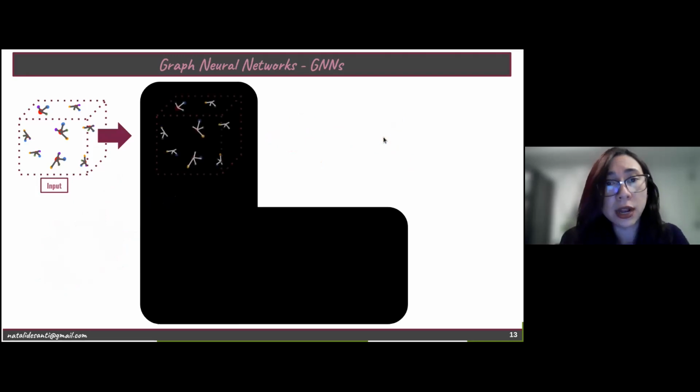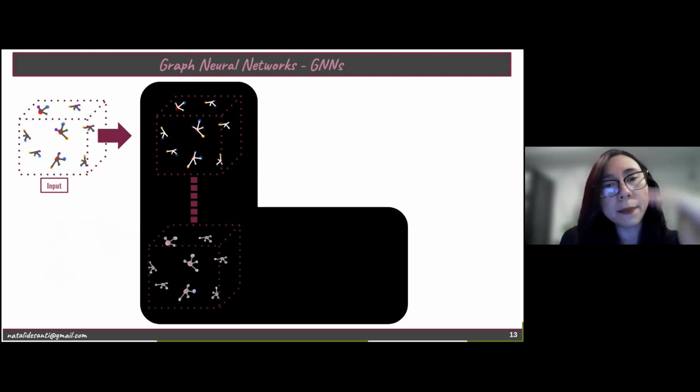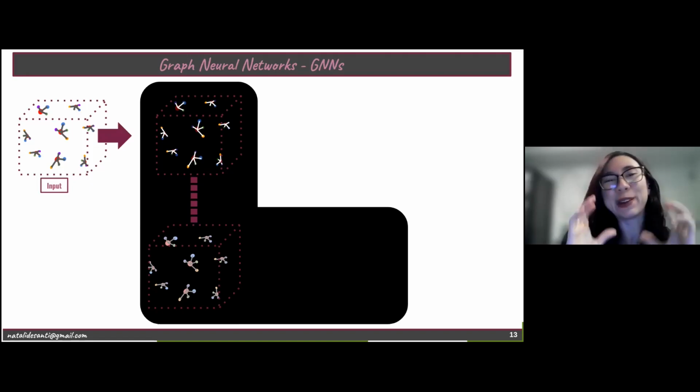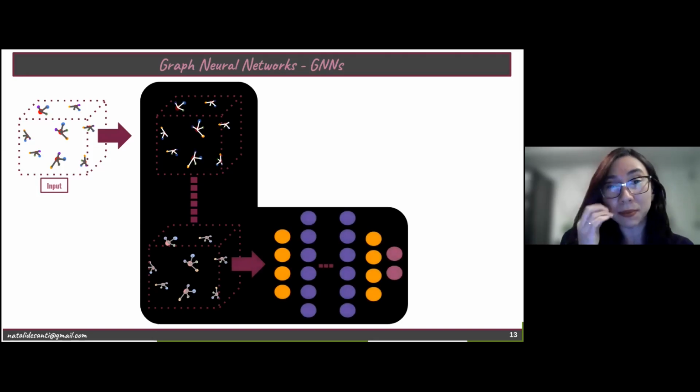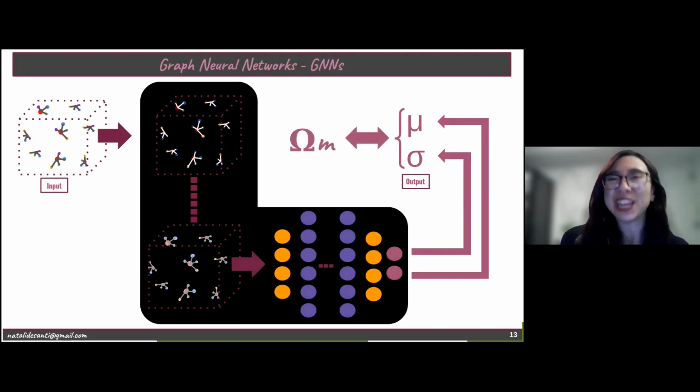So in our architecture, we have a sequence of layers which are going to do this update, updating the values for the edges and for the nodes each time. At the end, we are going to have an updated graph with all the information corresponding to small and larger scales all together. And once more, we are going to compress this information into a simple multi-layer perceptron, which will be responsible for obtaining the posterior distribution, the mean and the standard deviation for omega matter. So that's how our GNNs work.